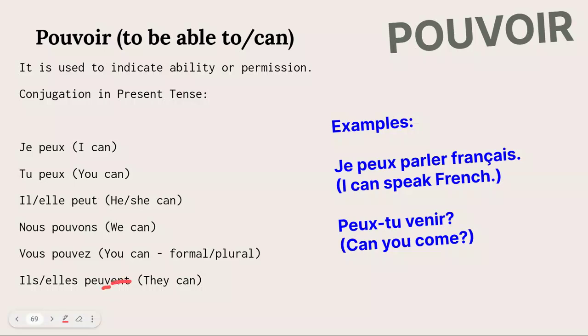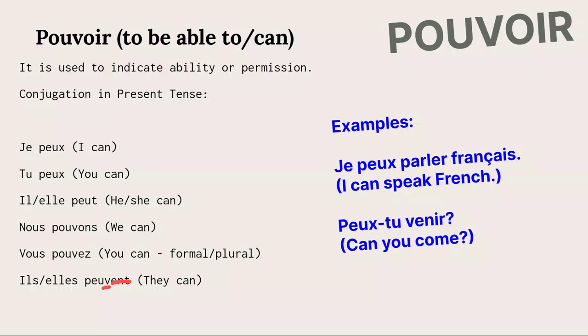Don't worry, this is silent. Okay? Let's go again. Je peux, tu peux, il, elle peut, nous pouvons, vous pouvez, ils, elles peuvent. Did you get that? Let's go a third time.